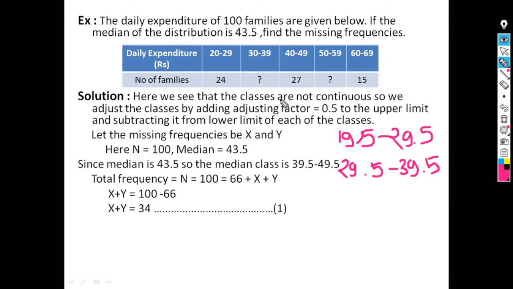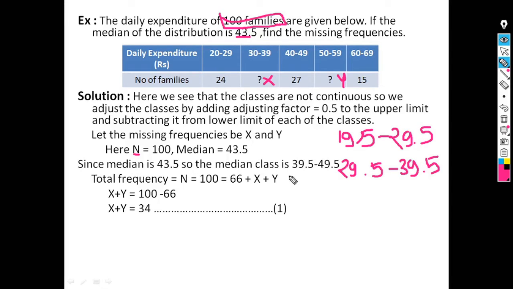So let these missing frequencies be x and y. We denote the frequency of the class interval 30 to 39 by x and 50 to 59 by y. Then write the given. Here N means total frequency. The total is given, that is the daily expenditure of 100 families, means total families are 100, so capital N is equal to 100. Then the median is also given. The median of the distribution is 43.5.